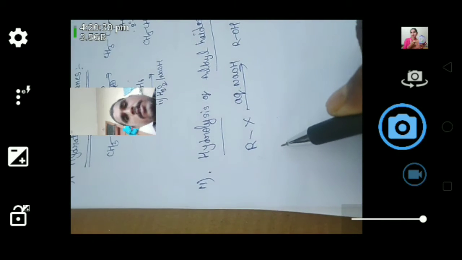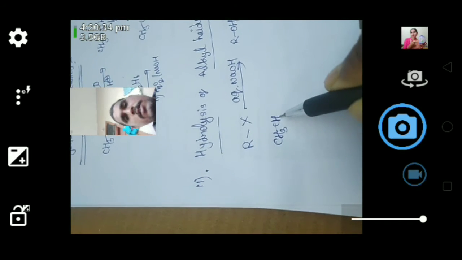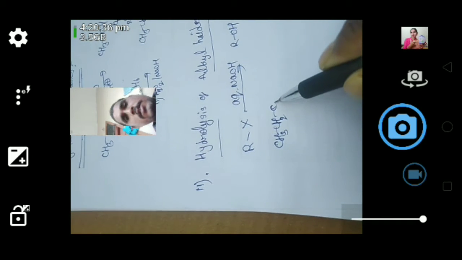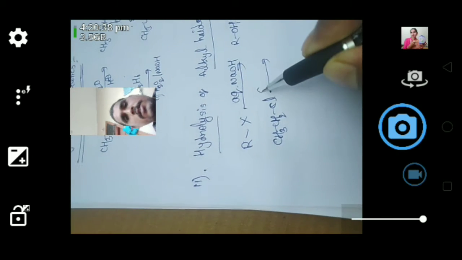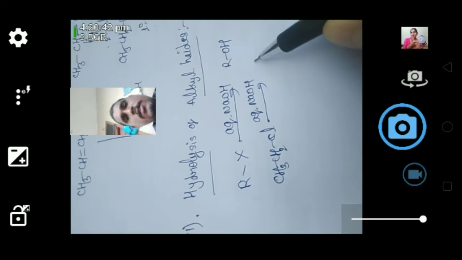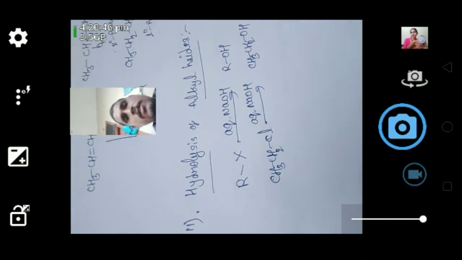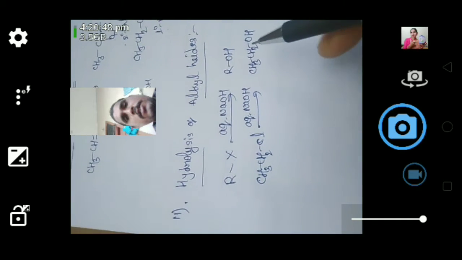Here, when this alkyl halide reacts, instead of R if you write ethyl chloride with aqueous NaOH, it gives CH3CH2OH.